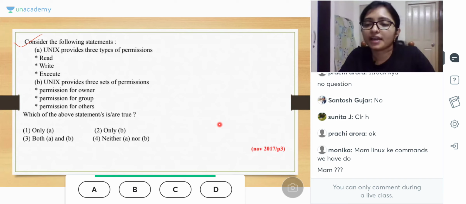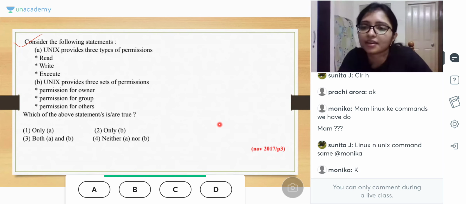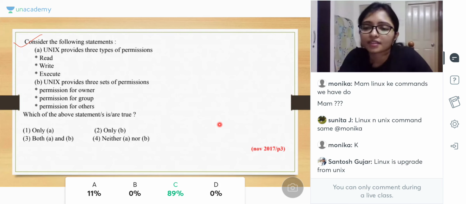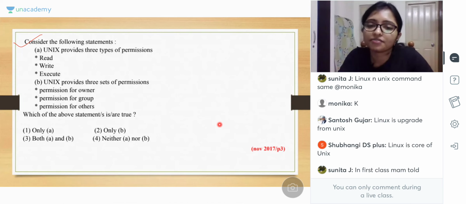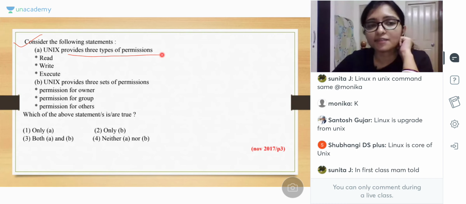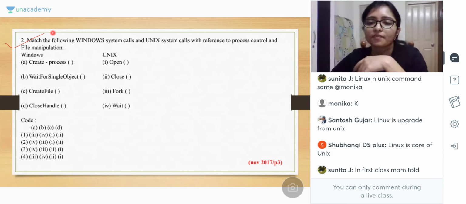लिनक्स कमांड, यूनिक्स कमांड. लिनक्स और यूनिक्स का बहुत सारा कमांड सेम है. लिनक्स इज कमिंग फ्रॉम यूनिक्स. ठीक है, लिनक्स और यूनिक्स का कमांड सेम है. दैट इज द पेरेंट ऑफ लिनक्स. पहले यूनिक्स आए थे, उसके बाद लिनक्स आए. In first class I told that also. So Unix provides 3 types of permission: read, write, execute, and Unix provides 3 sets of permission, that is group, owner, and others. We already discussed, so both are correct. Now try to solve this.